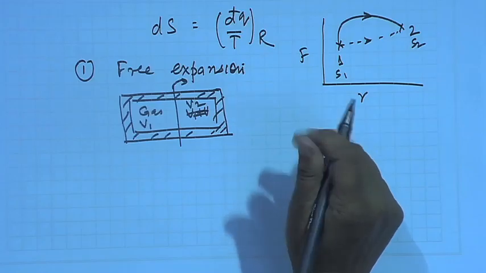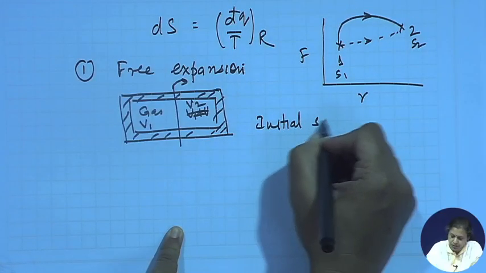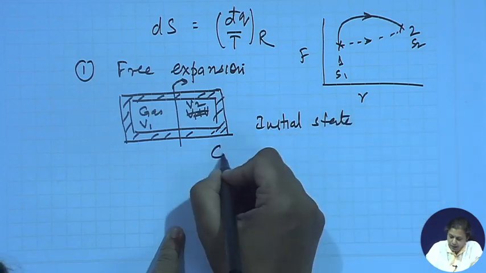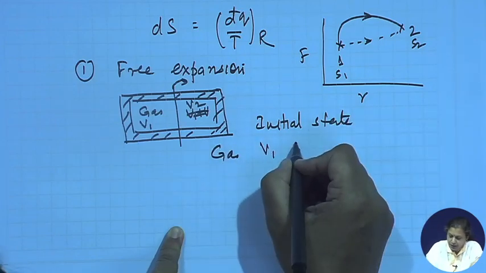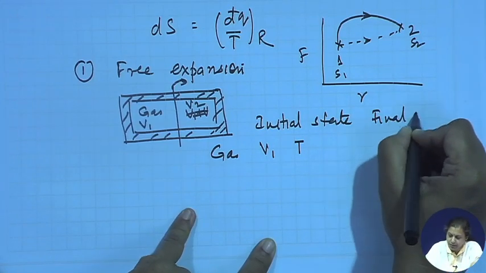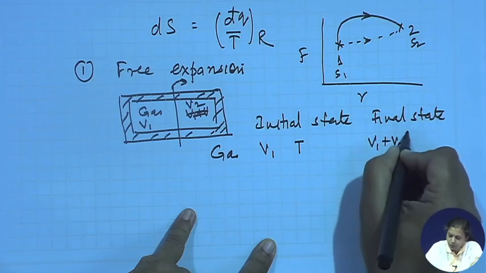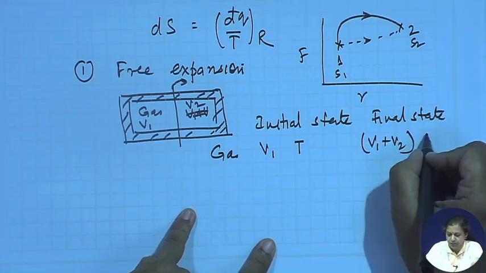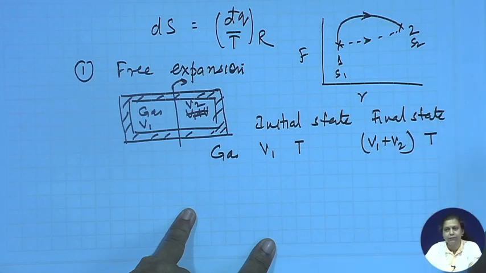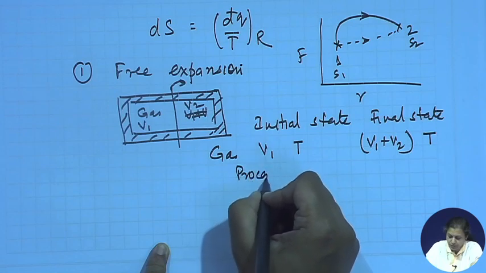What we have to first consider are the initial and final states of the system. What was the initial state of the system? Initial state of the system was gas at V1 and say some particular temperature T. What was the final state of this system? It was the same gas which occupied the volume V1 plus V2, and it was at the same temperature T, and the process was adiabatic.